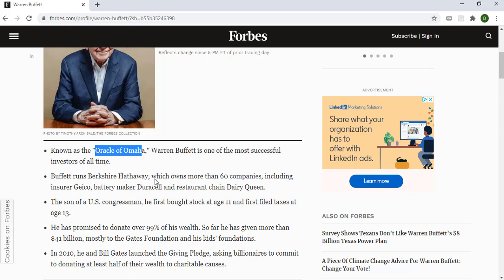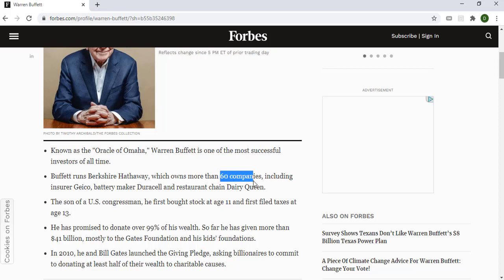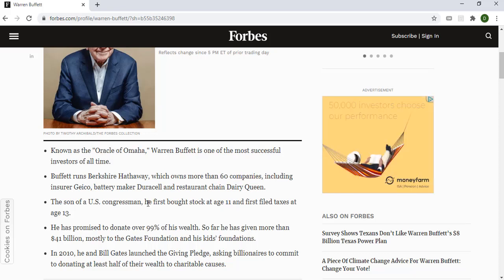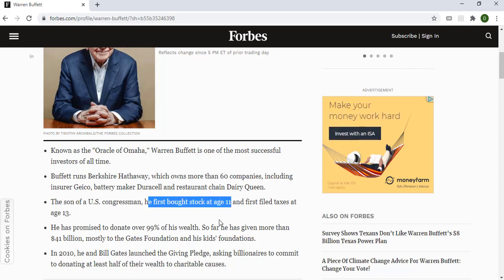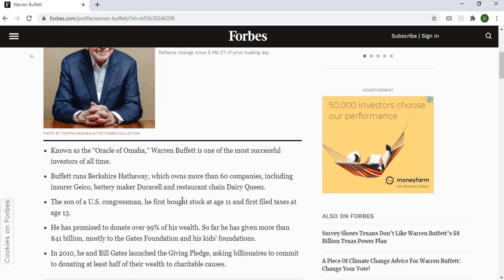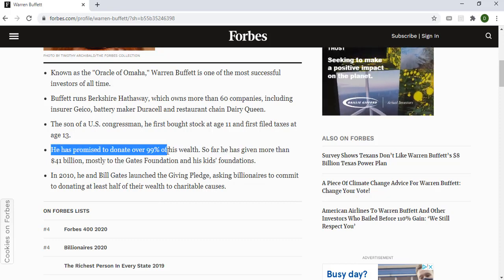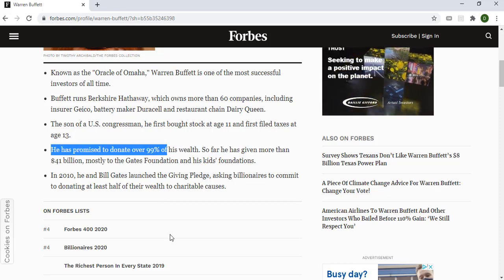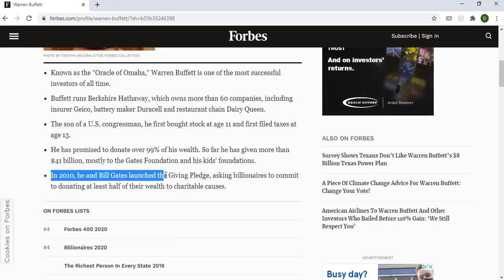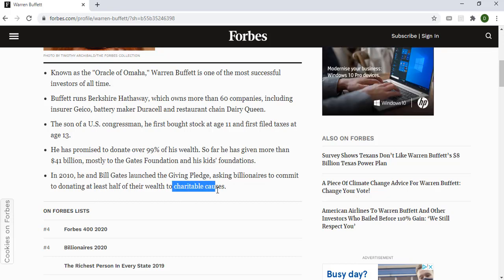So he runs this company which owns more than 60 other companies. Okay, look at it. He first bought his stock at age 11. Come on, guys. This guy has been in this business since eternity. And what I like about him as much is he has promised to donate 99% of his wealth. So he partnered with Bill Gates in 2010, and they gave a huge amount of money to charitable causes. Okay, so this is the guy. He is very rich and he has a lot of experience.